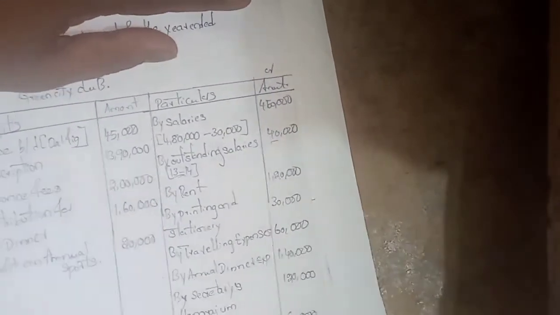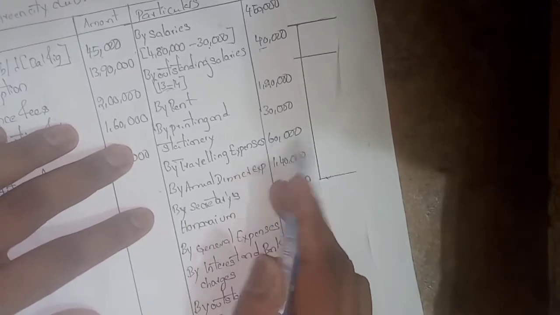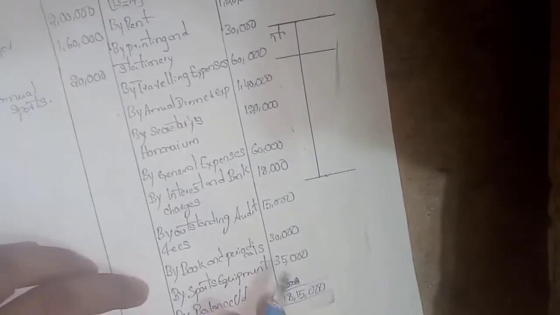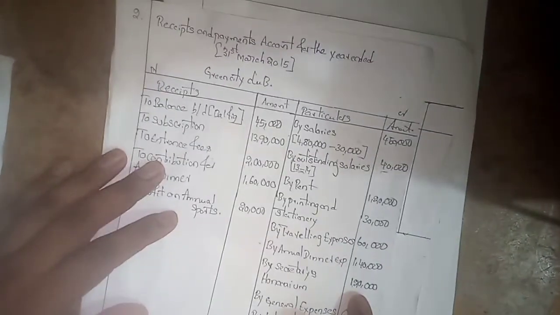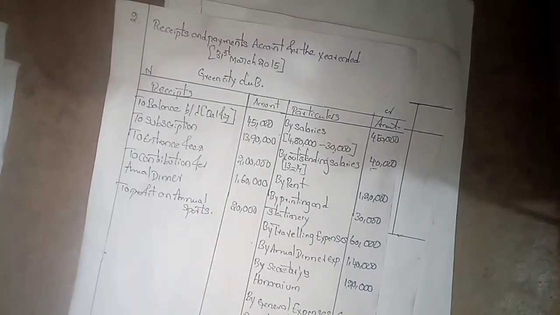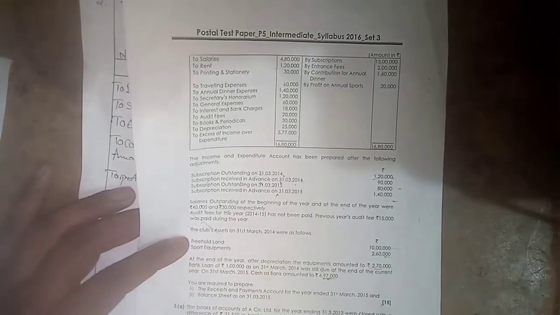So 4,50,000, sorry. Next, rent 1,02,000. Printing and stationery 13,000. Salary is 4,50,000, so subtract outstanding 30,000 respectively. This is given in the question. That's why I already mentioned that we read the question and understand the question again.